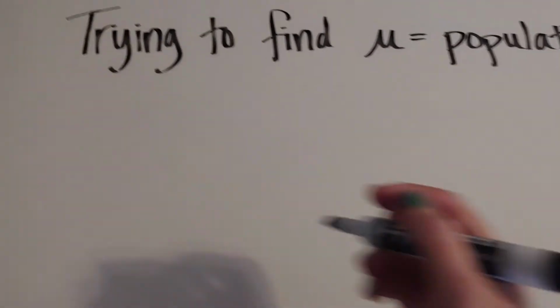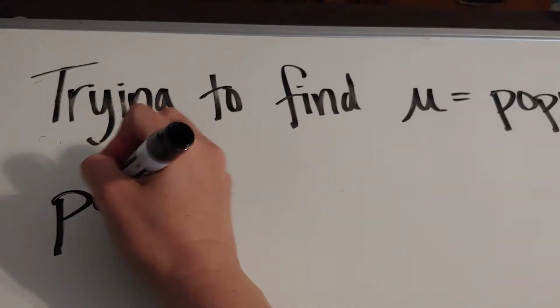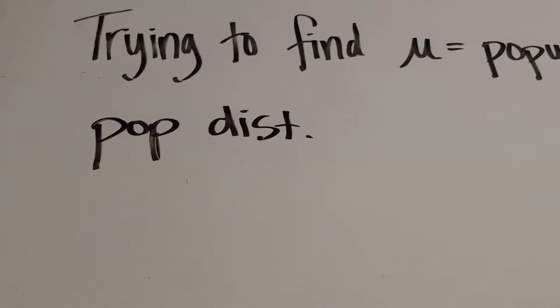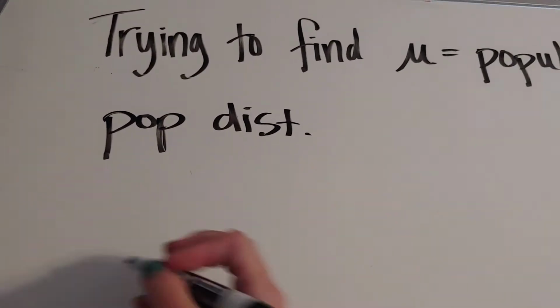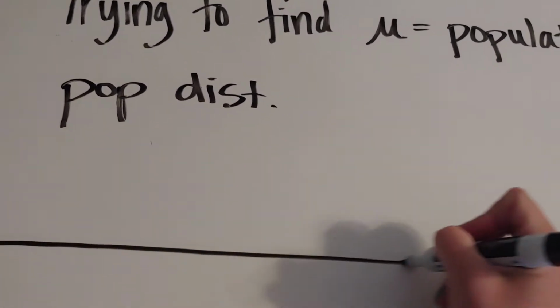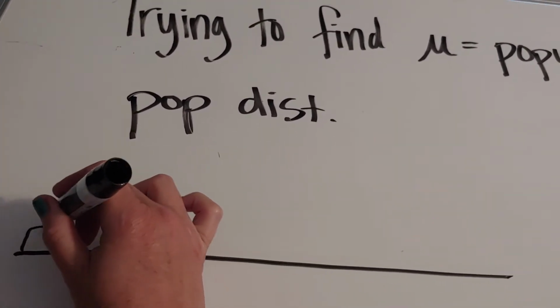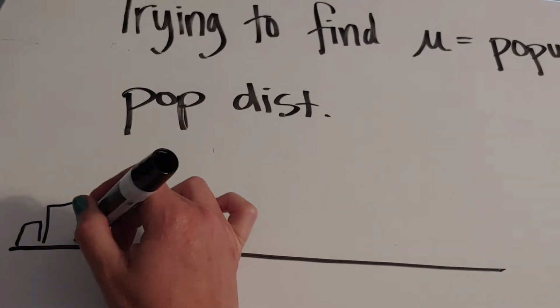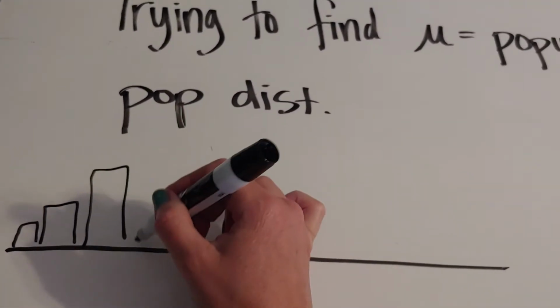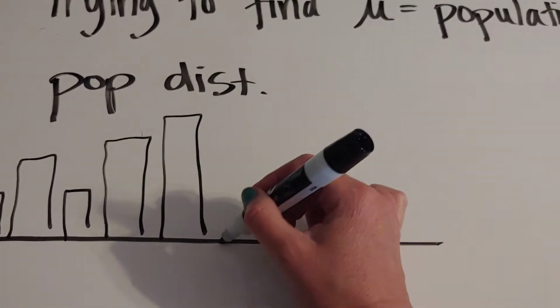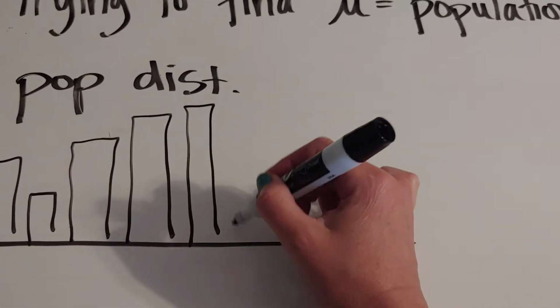So the first thing I want to talk about is a population distribution. Okay, so I'm just going to abbreviate it, but this stands for population distribution. So if I were to ask everyone in the state of California, we'd get a little bit of everything. Maybe we've got a few people who haven't watched any, a few people who've watched a few shows. And we could, again, have kind of like, imagine like a cityscape where you could have really anything.